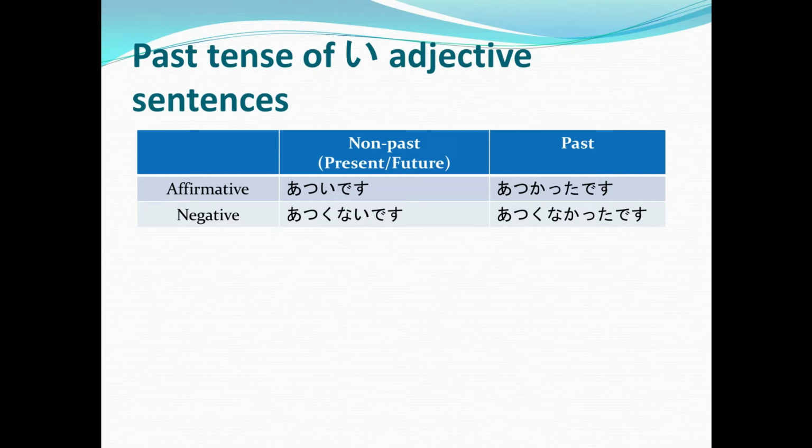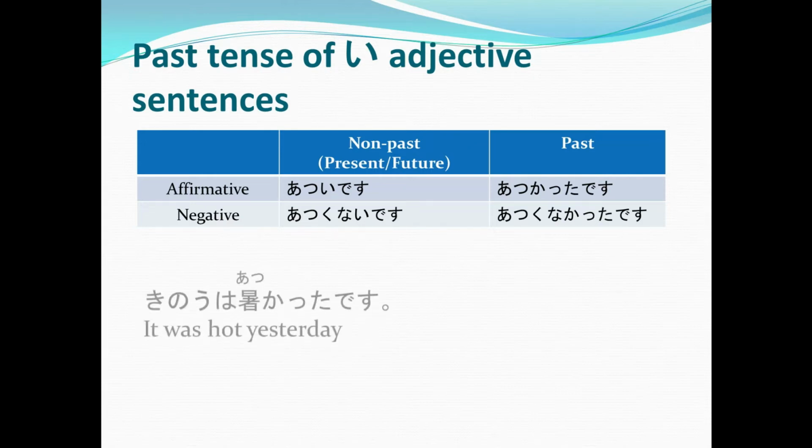For the present-future negative, drop the last i of the adjective and then add kunai desu. So atsui becomes atsukunai desu. And for the past negative, it will become atsukunakatta desu.